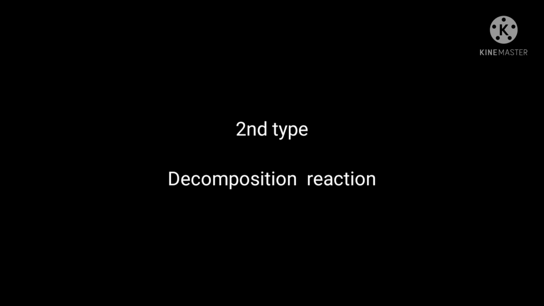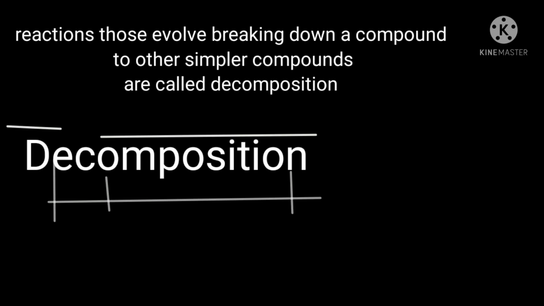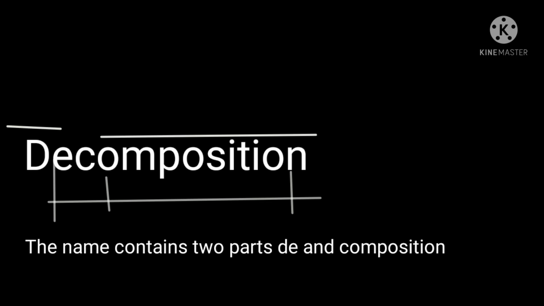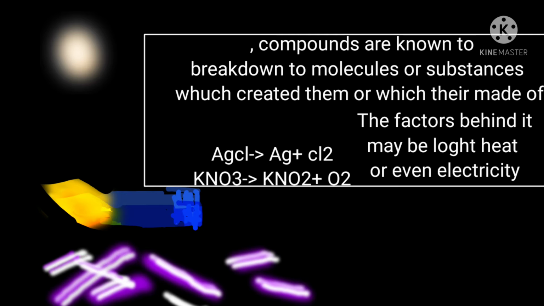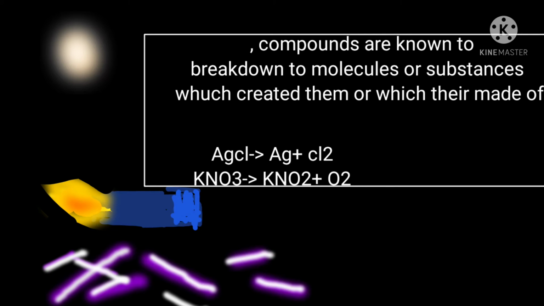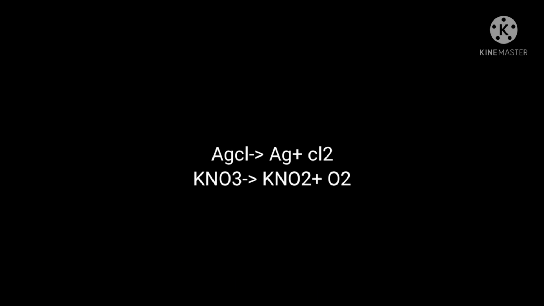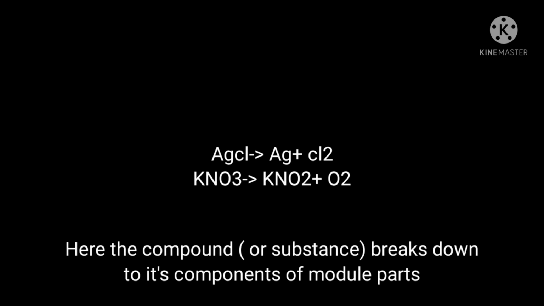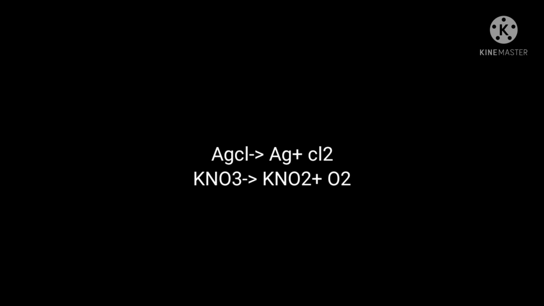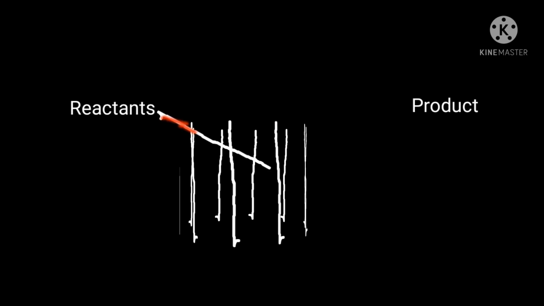The second type we have is decomposition reaction. Decomposition reactions are those reactions which include breaking down of a compound. The factors behind breaking of the compound could be light, heat, or electricity. A good example could be the breaking down of silver chloride to elemental silver metal and chlorine gas. Another good example could be when potassium nitrate is heated, it decomposes into potassium nitrite and oxygen. One thing we can notice here is the reactant is breaking down into the products.